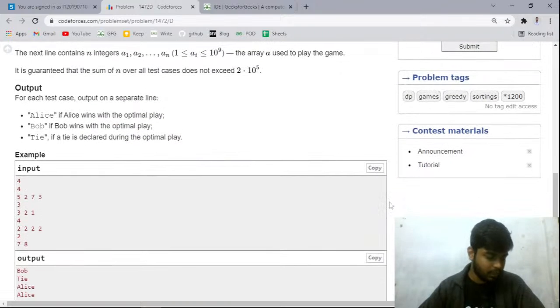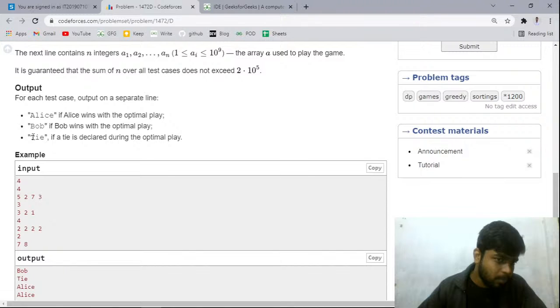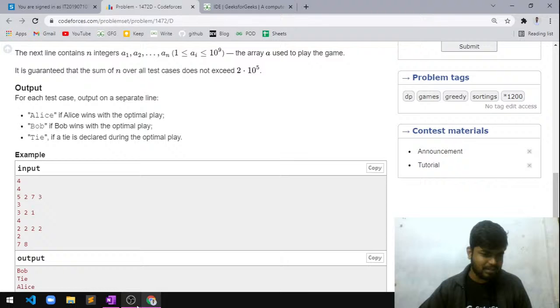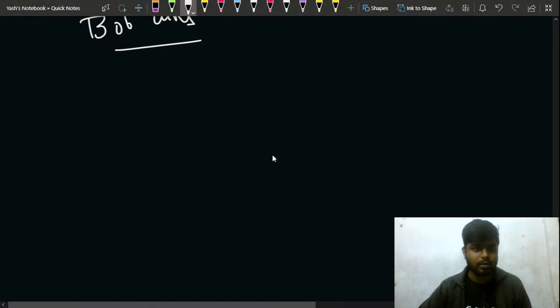Shall we move ahead? What you have to do in this case is, if Alice wins, then you have to print Alice. If Bob wins, then you have to print Bob. If there is a tie, then you have to print tie, right? This is what you have to do in this question. Now let us simply copy the test cases for this problem and see what will happen next.